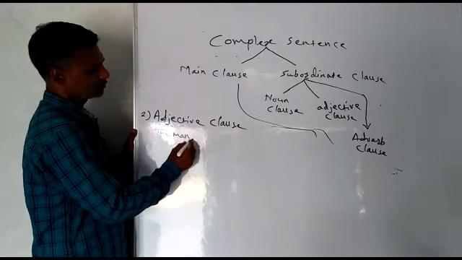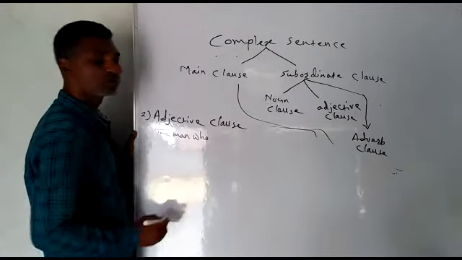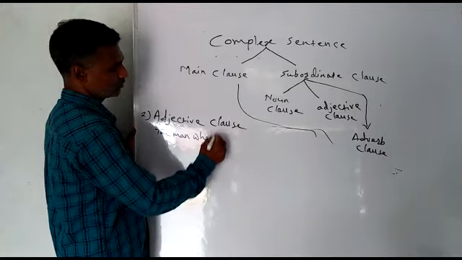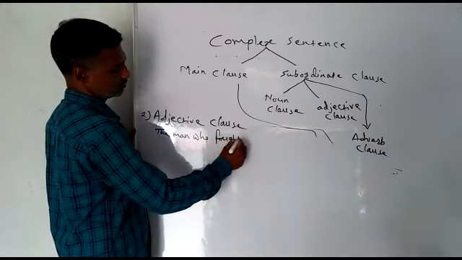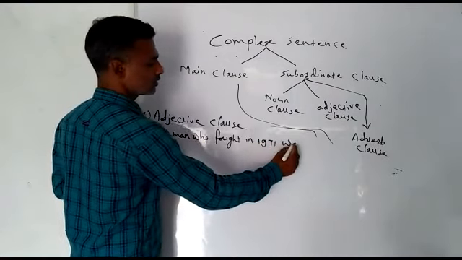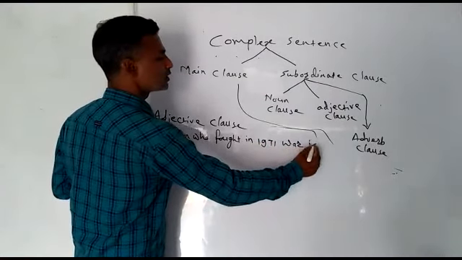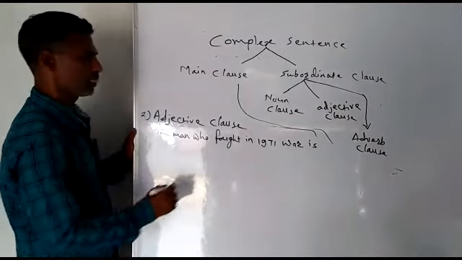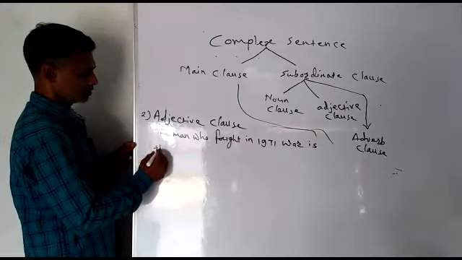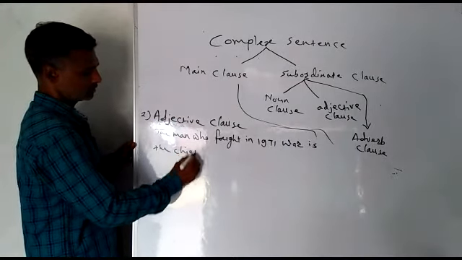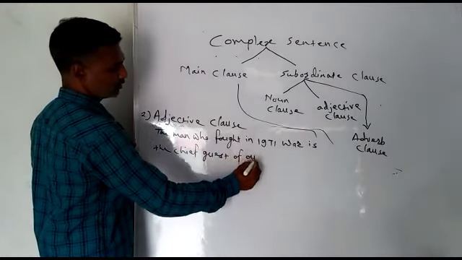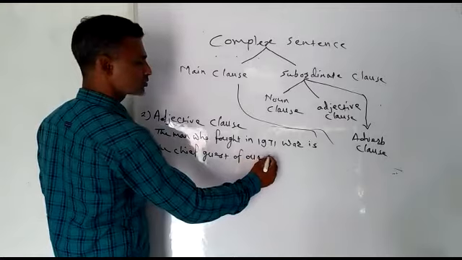The man who fought in 1970 war is the chief guest of our school.